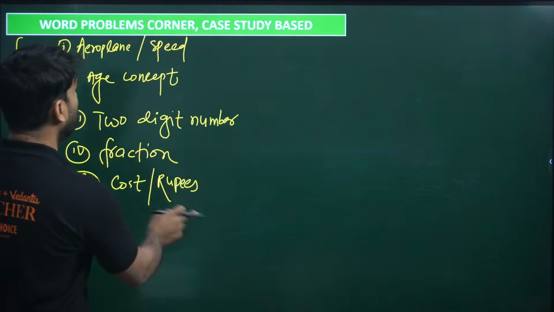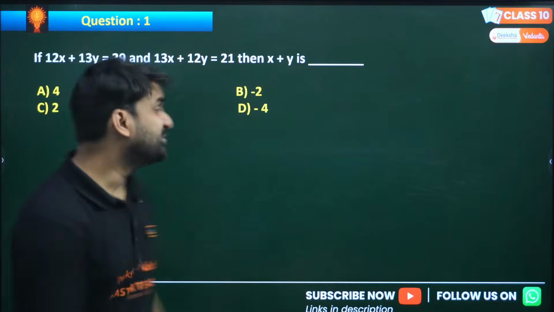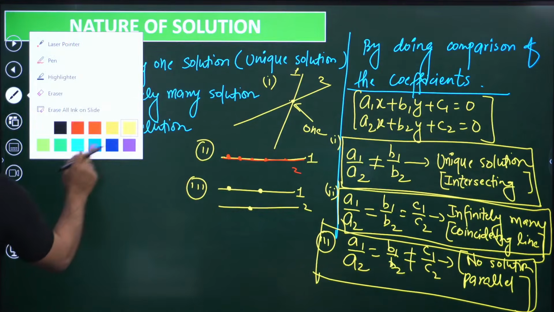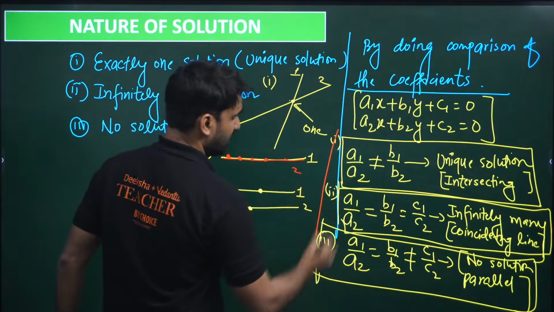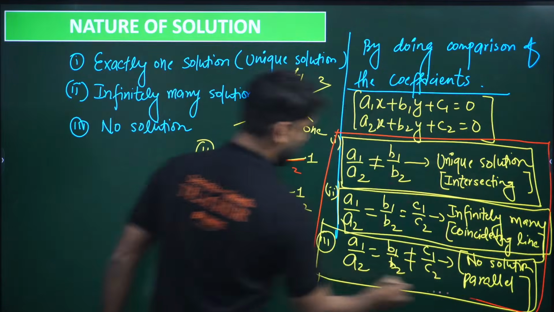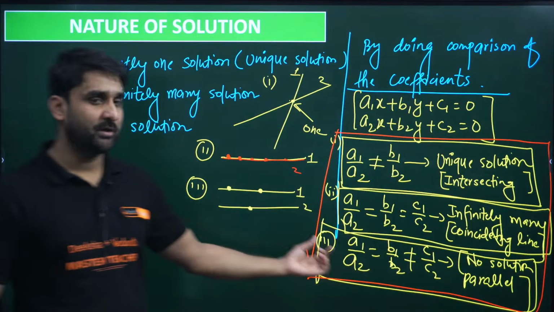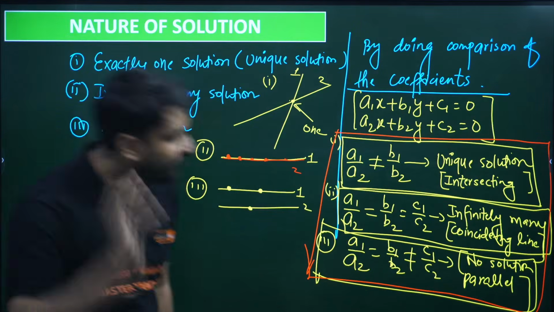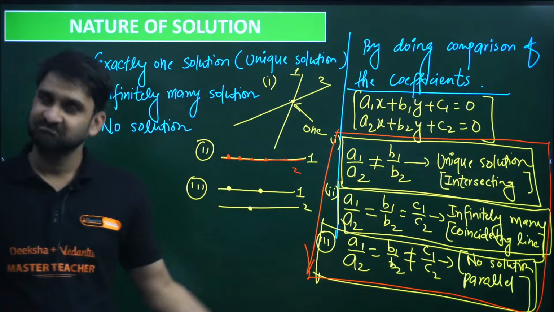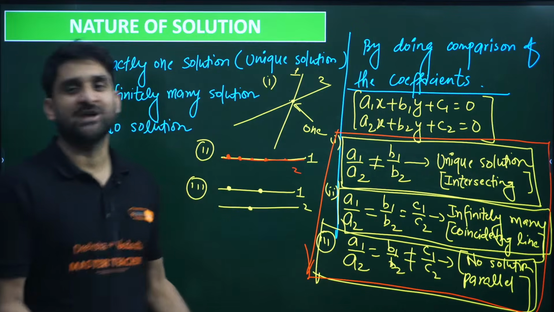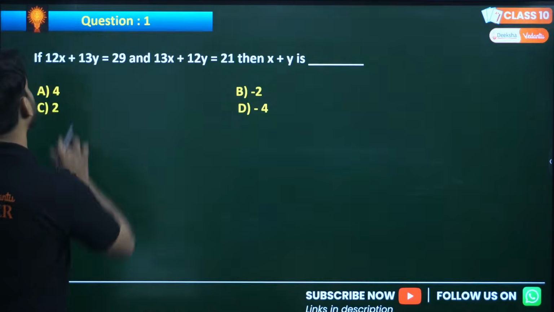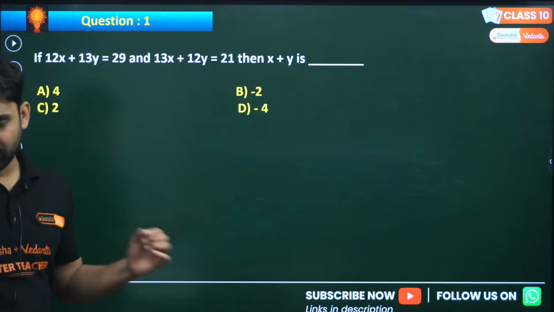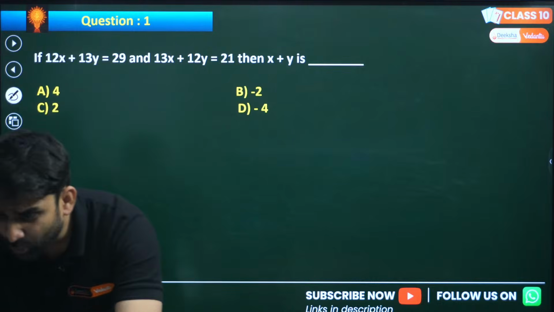Okay. So moving to question number 1. This is very important, my dear. In this chapter, pair of linear equations in 2 variables, this red color boundary is very important. Most of the questions of pair of linear equations in 2 variables will be from this red box. So there is nothing challenging in this chapter. Moving to question number 1. I hope everything is clear.